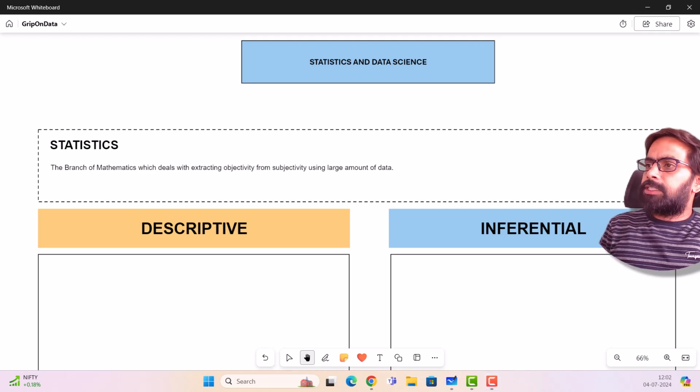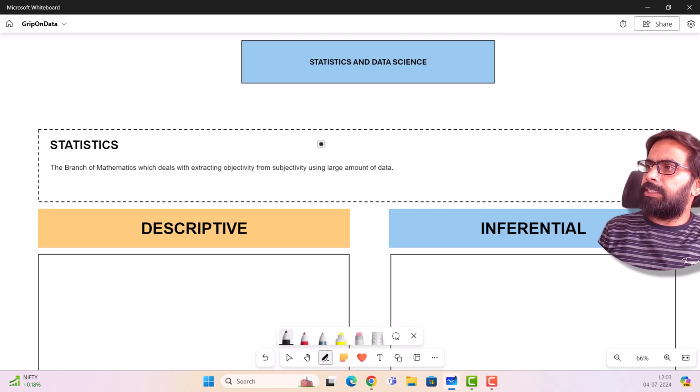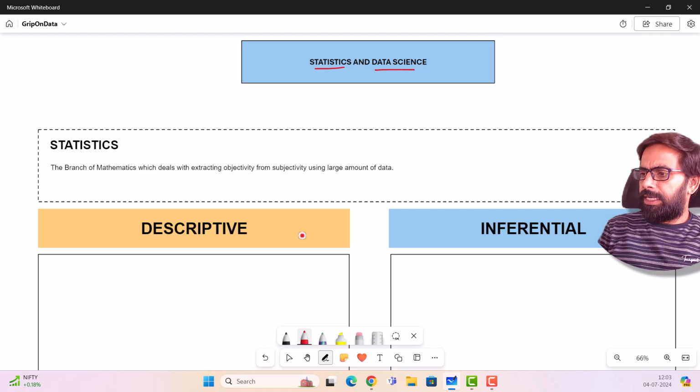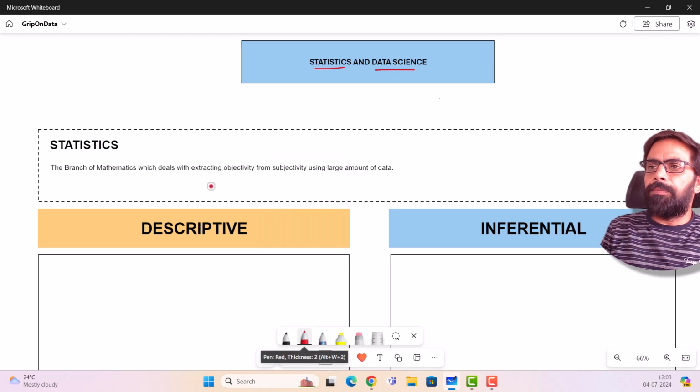All right, fellows. So let's start our discussion. Let's start by understanding what is the meaning of statistics. So I'll just put it up over here. Let me start using annotation. I think we are discussing the topic statistics for data science, and of course analytics. Right, so I think it's better that way. Cool. Now let's try and understand what is statistics over here.